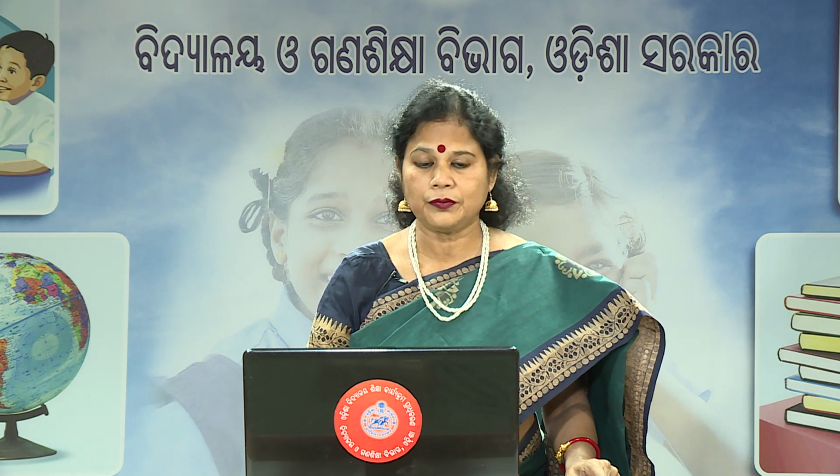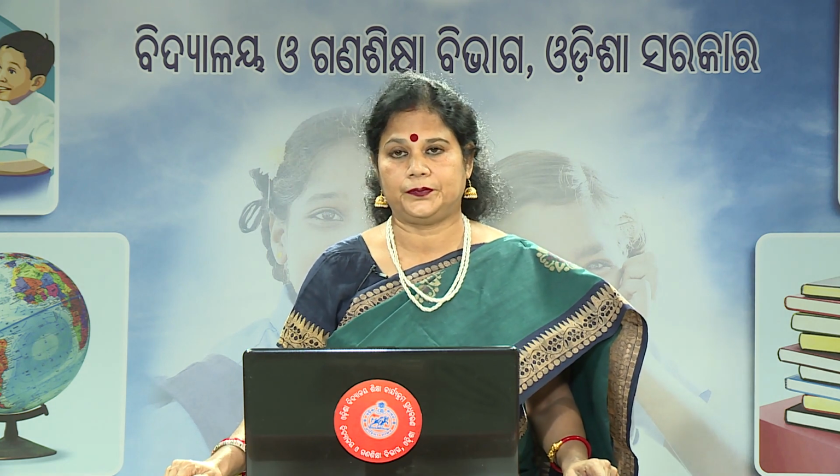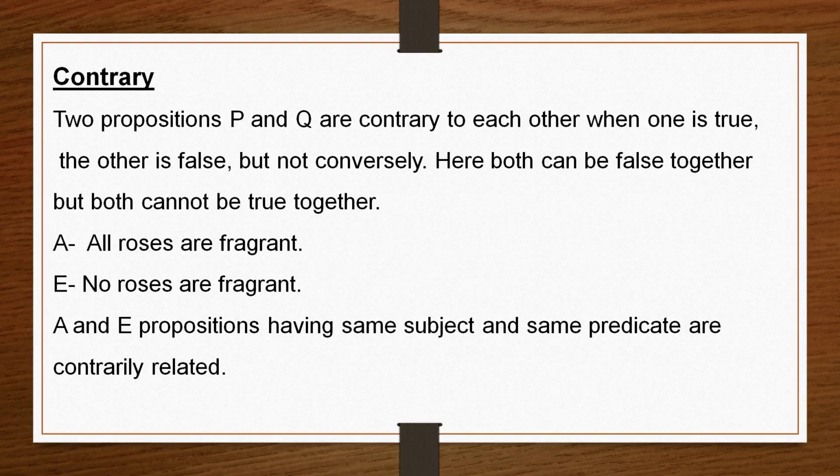Now, we will move to the next one, contrary relation. In contrary relation, two propositions P and Q are contrarily related. So, here if one proposition is true, the other proposition is false, but not conversely.